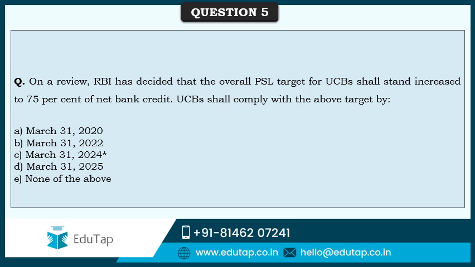So friends, as we have already discussed in the explanation part of the previous question, the UCBs shall have to comply with the revised priority sector lending target by 31st March 2024. So clearly the answer here is going to be option number C.